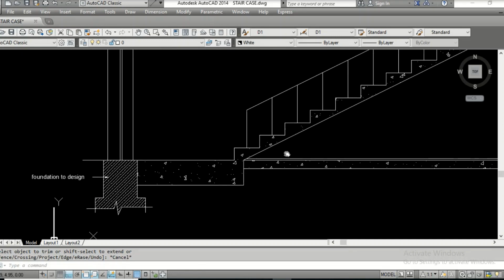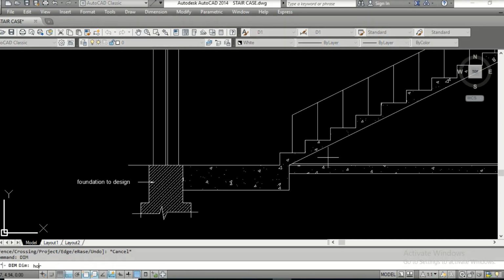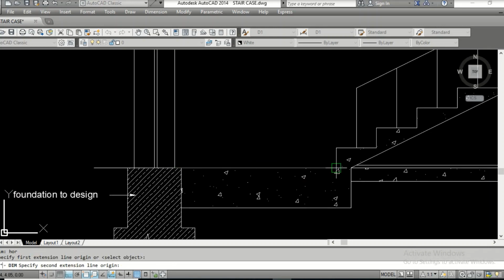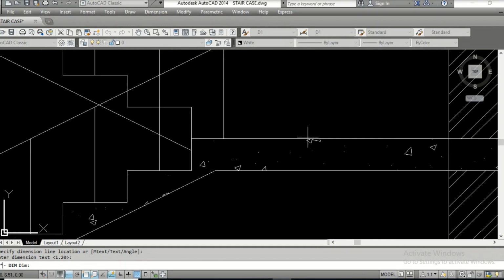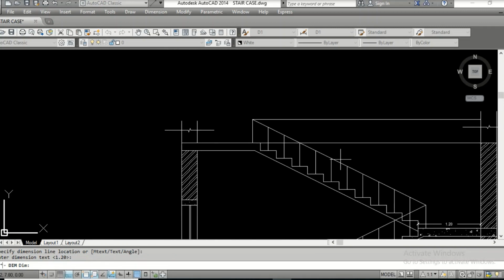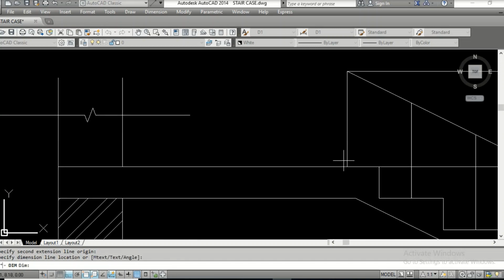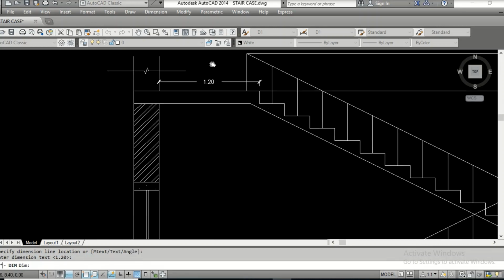Okay, now go for dim horizontally. So what is the distance here? It should be 1.2. It is 1.2. Similarly, the landing should also be 1.2. I'm taking some other point here, so it starts actually from here. So 1.2 is okay. Similarly here too it has to be 1.2. Again the same mistake. Okay, yeah, 1.2.